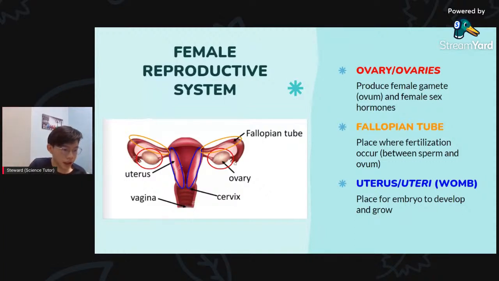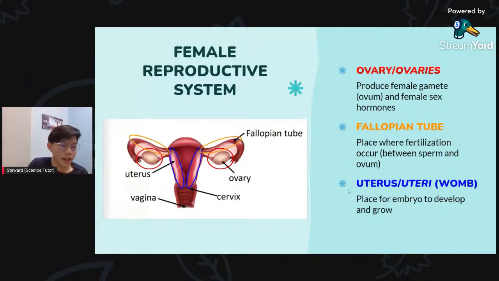The fallopian tube is this tube. Can you see it? It's like an ear shape. This fallopian tube is the place where fertilization occurs. What is fertilization? As I just said, fertilization is the fusion of sperm and ovum. They fuse together, they mix together. So that is what fertilization means. The sperm swim from the vagina to the cervix, then they enter the fallopian tube and meet the ovum.